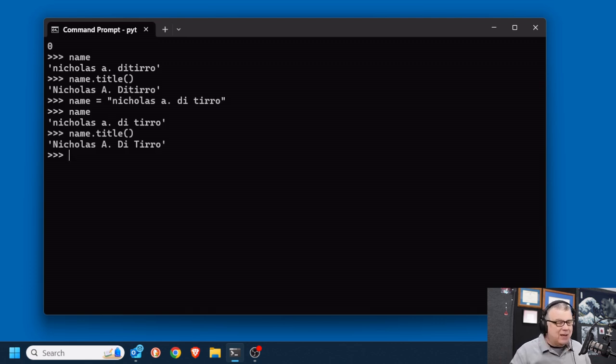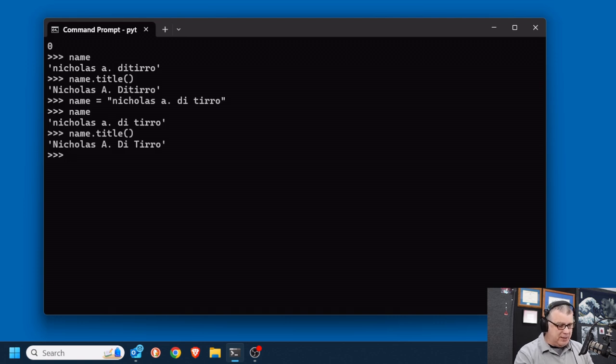Now, there is one thing I do want to explore real quickly, which is the single quote versus the double quote. You see, I kind of use them interchangeably. You can. Now, the general rule of thumb is if you have a single quote in the string, then you put double quotes around the string, and vice versa. If you have a double quote in the string, then you use single quotes on the outside. For example, let's say I have a string, Nick's bike, a possessive.